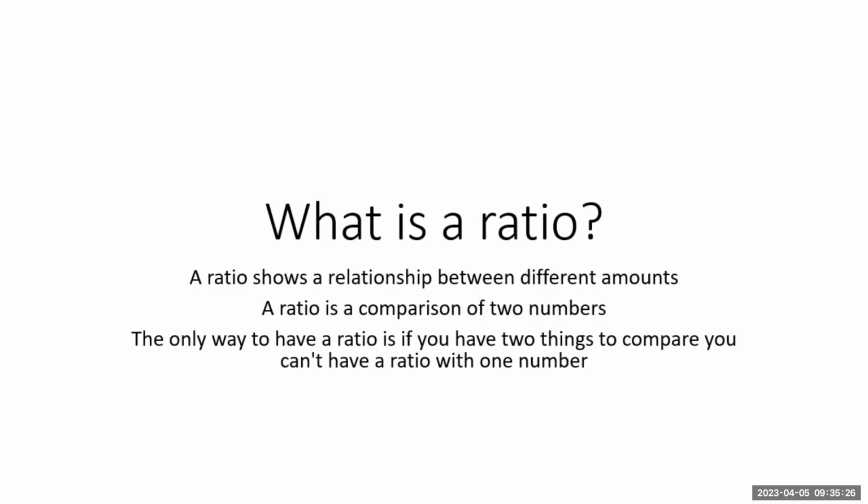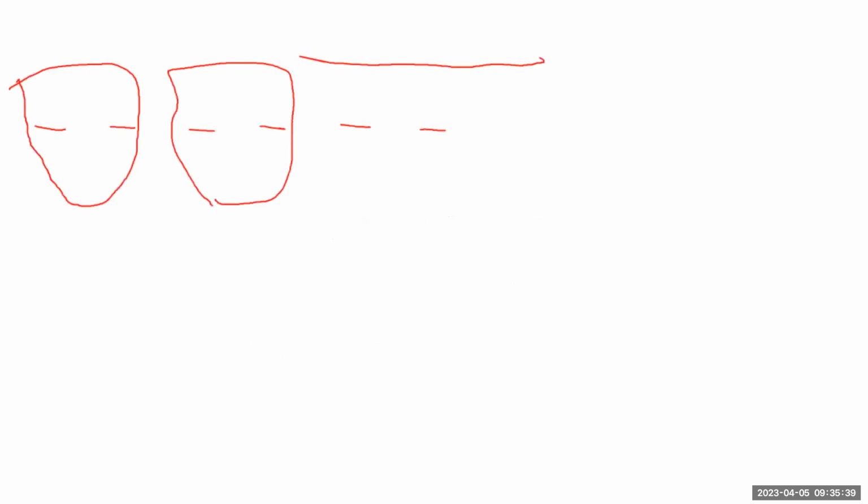You need to compare two things. You need to compare two numbers. You need to compare different amounts. So if you're just talking about one thing here, we can't have a ratio. Is that clear? Okay.